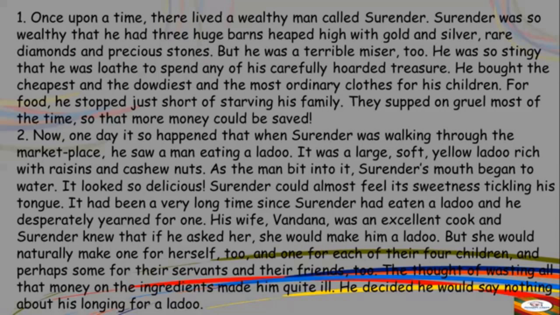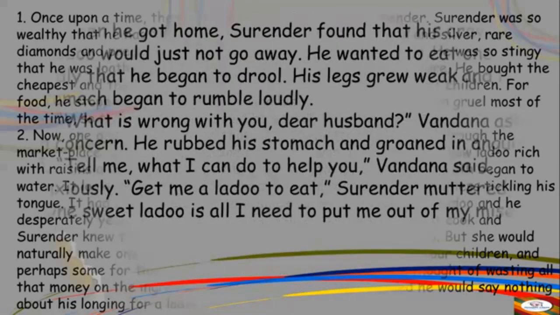But suddenly he started thinking, if I tell her to make a laddu, she will make one for me, one for herself, then for the children, one for the servants, then for neighbors and friends, and that will be too much wastage of money with all the ingredients. So he decided that he would say nothing about his longing for laddu. He thought, I will never tell my wife that I want to eat laddu.